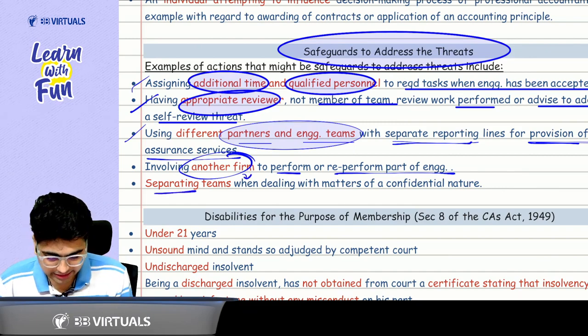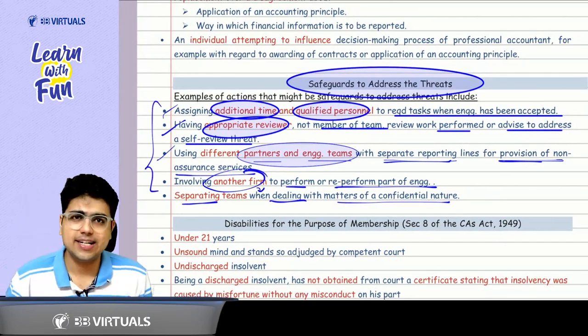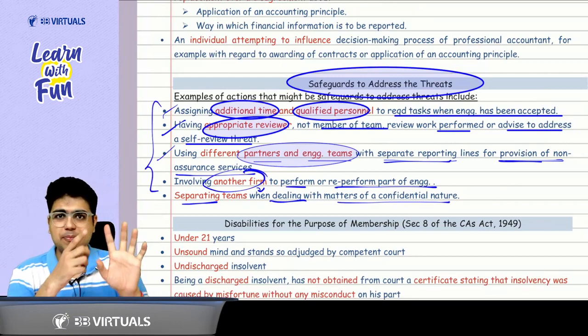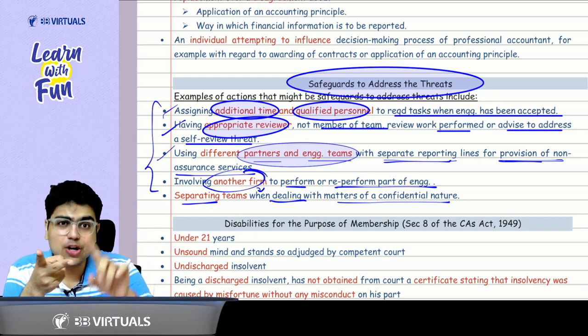So we separated the teams when dealing with matters of a confidential nature. These are the 4 to 5 points that you need to consider here. So what are the 4 to 5 points? First of all, time, along with appropriately qualified personnel. Then we got a reviewer.